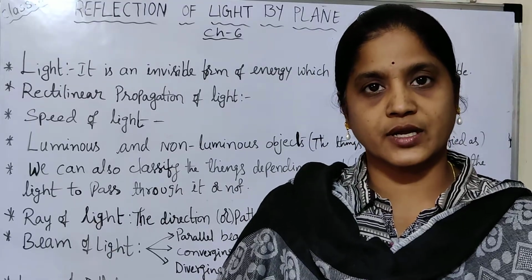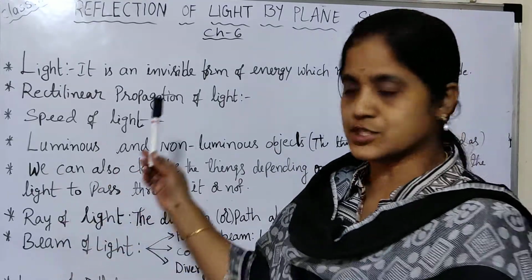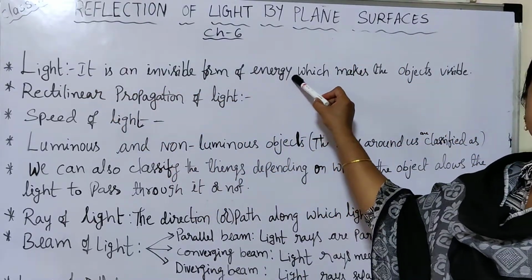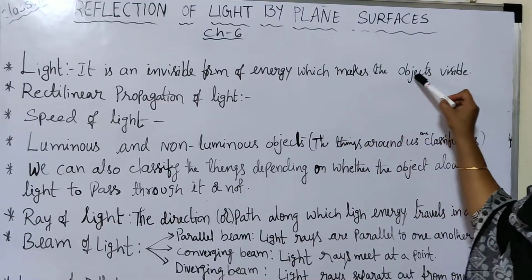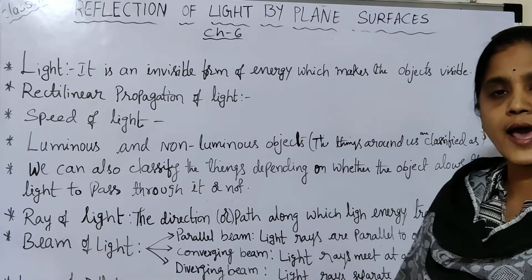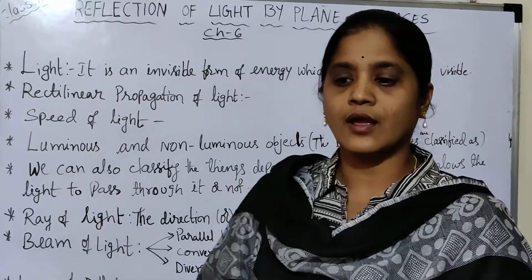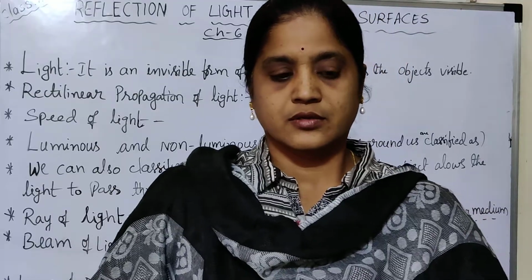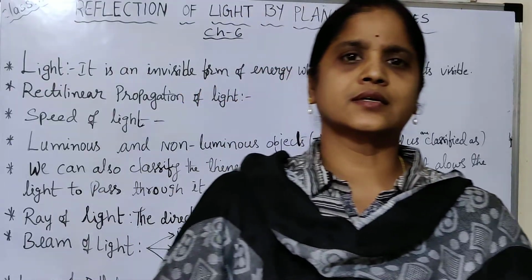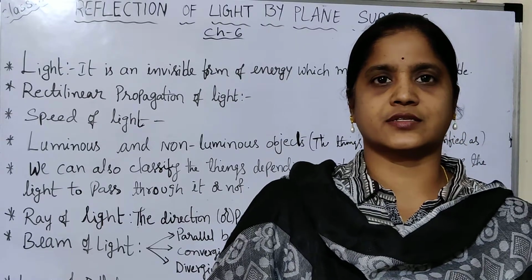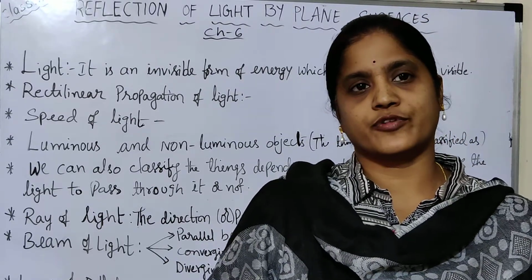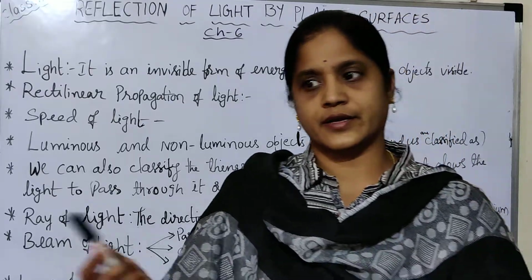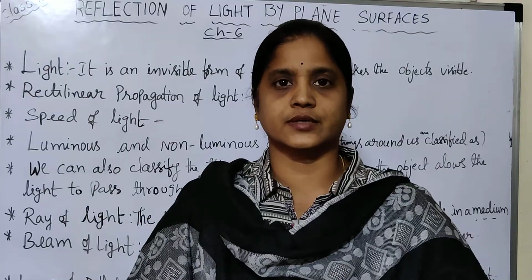So once again I am repeating, what is light? It is an invisible form of energy which makes the objects visible. That is known as light. Due to the light we can see any object. On the earth we can see any object due to the presence of light, so due to the sunlight or any other light, we can see the objects on the earth.